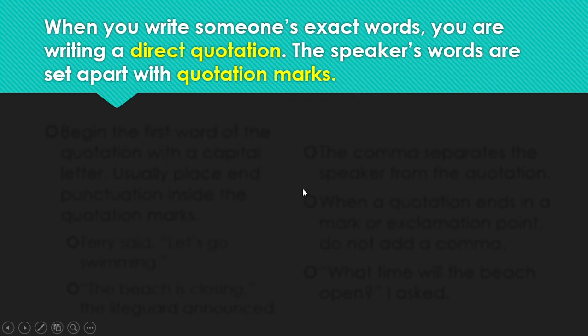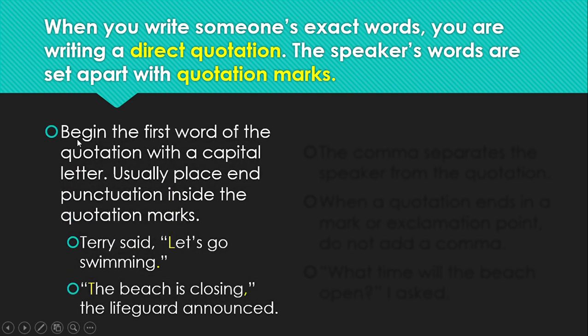When you write someone's exact words, you are writing a direct quotation. The speaker's words are set apart with quotation marks, and you see this when we read books. But let's take a look at exactly how to use them. You want to begin the first word of the quotation with a capital letter, and usually place end punctuation inside the quotation mark. So here we have, Terry said, "Let's go swimming." See how that's a capital L? Because that's the first thing Terry said, you're beginning a new sentence. Even though you have these two words here, you make sure this is capitalized because that's telling you Terry is going to start speaking, okay?